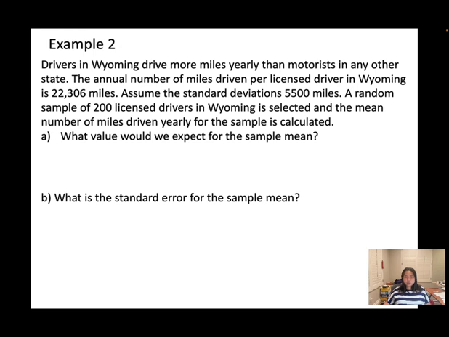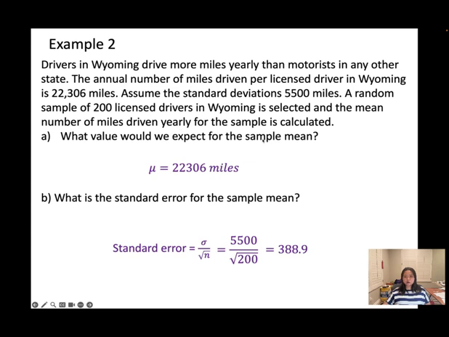Part A, what value would we expect for the sample mean? The annual number of miles driven per licensed driver in Wyoming is 22,306 miles. This is talking about the population mean, so the population mean will be equal to the sample mean here. What is the standard error? Plug into this formula. The standard deviation is 5,500 and the sample size is 200. Plug it in. You should get 388.9.